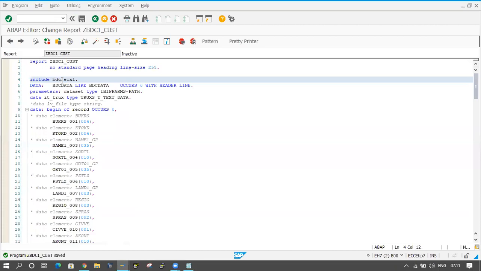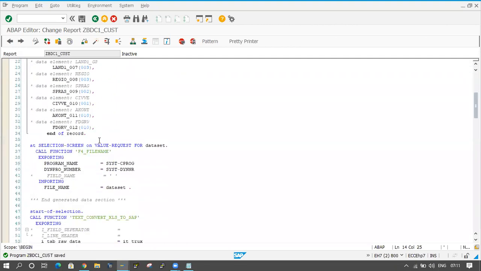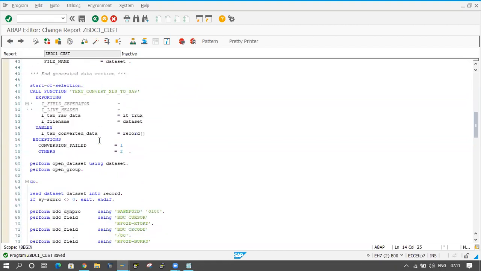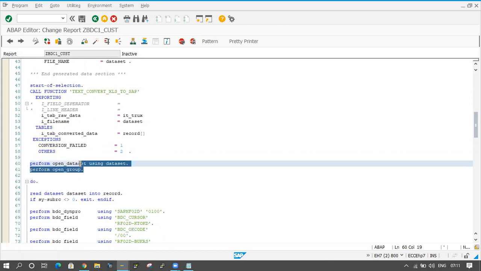Now what I will do, I will keep it in comment. The include is coming here, right? The include name is coming, and I am keeping that include name in comment. And here, perform open data set using something data set and perform open group are coming. I will keep those in comment.